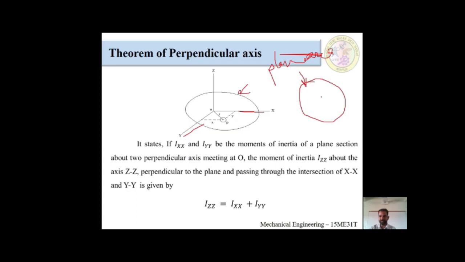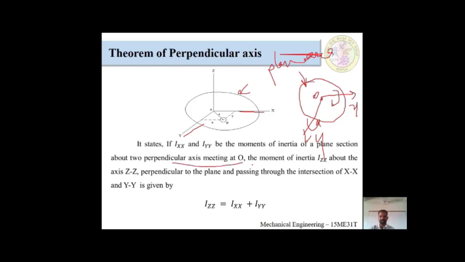In this, there would be two directions, the x direction, and this y would be your y direction. After the intersection of this x line and this y line, there would be one origin. That origin we call O. These both also have some moment, and this moment we call the moment of inertia. This we call the moment of inertia about the x-axis, and this the moment of inertia about the y-axis. Up to here we have come. I guess you understood very well.